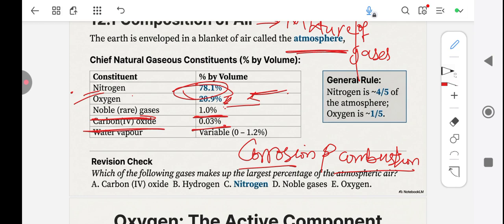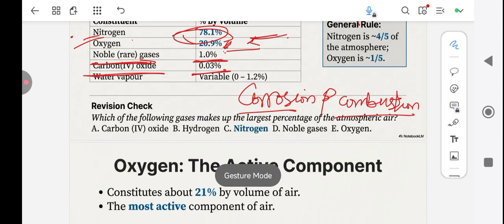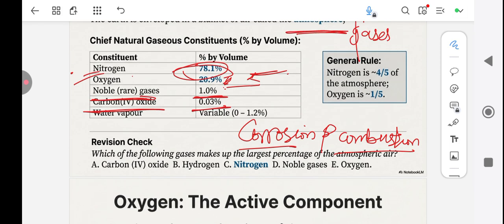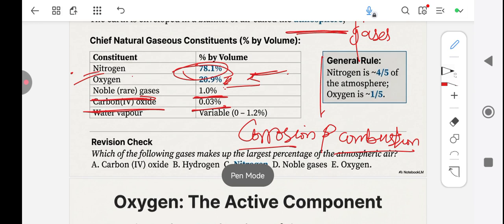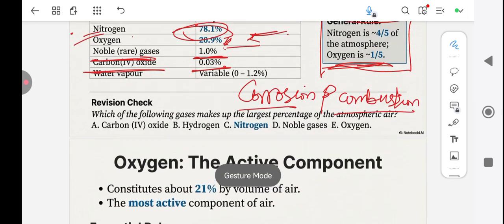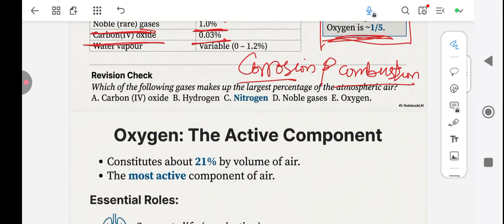So let us look at our revision question before we move on. Which of the following gases makes the largest percentage of atmospheric air? It is nitrogen. Why? Nitrogen is 4/5 of the atmosphere, while oxygen is 1/5. That's the general rule. So nitrogen has the highest constituent in air.